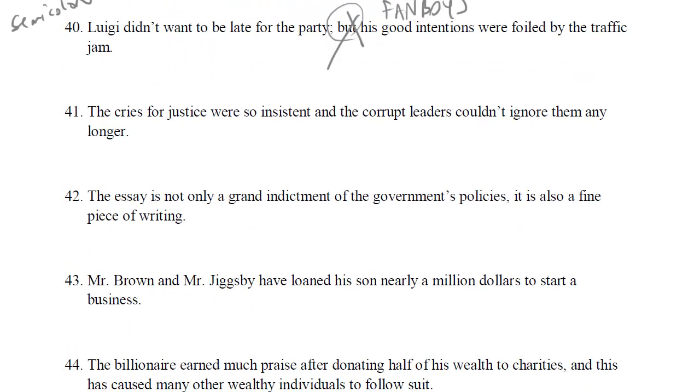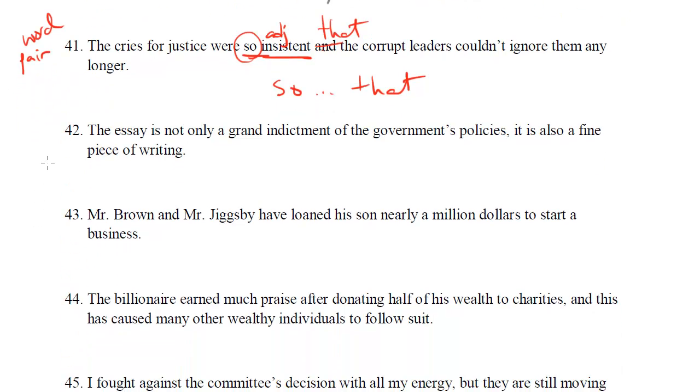The cries for justice were so insistent, and the corrupt leaders couldn't ignore them any longer. As I promised in a previous question, this is a word pair issue, because when we have this structure, the cries for justice were so insistent, so plus adjective, you need that instead of and. So the cries for justice were so insistent that the corrupt leaders. So this is the so, that word pair, and it's just kind of like an idiom. It just goes together and has to work that way when you are using those words, that structure.